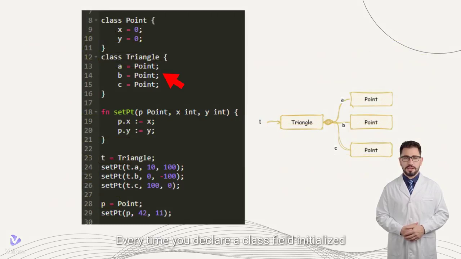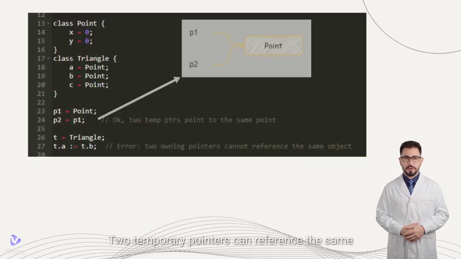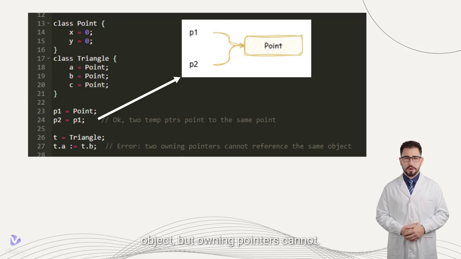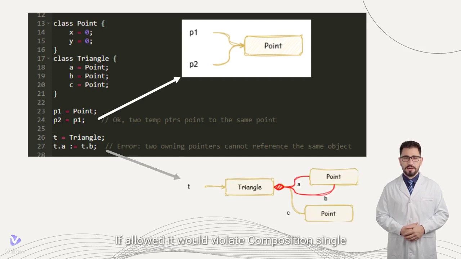Every time you declare a class field initialized with a class instance, it's an owning pointer field. These two declarations look similar but they are slightly different. This one is a local temporary pointer, while this one is an owning pointer field. Two temporary pointers can reference the same object, but owning pointers cannot. If allowed, it would violate composition single-parent invariance.